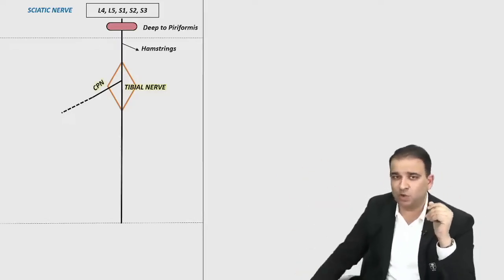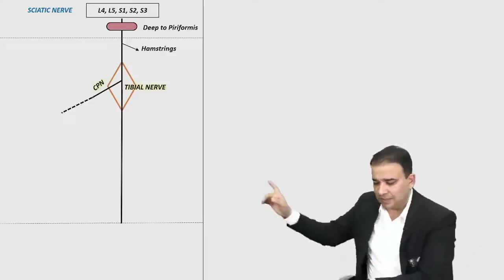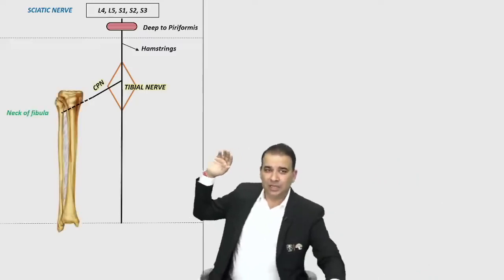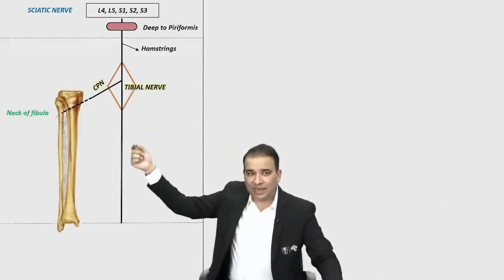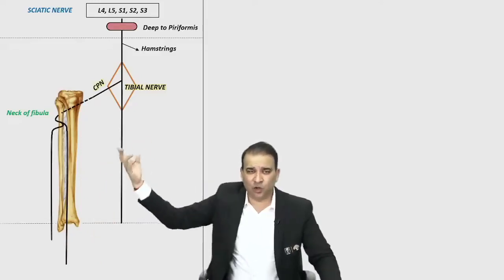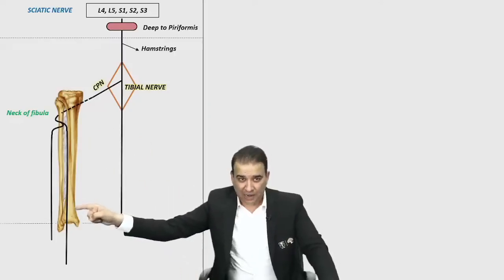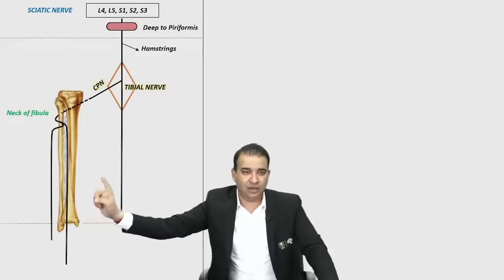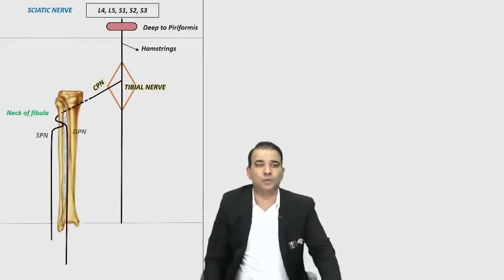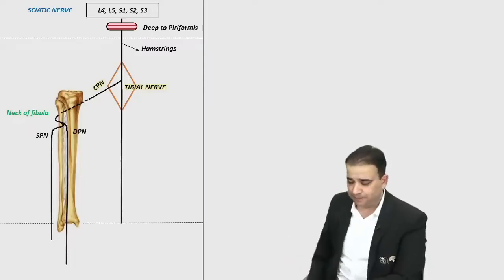The tibial nerve is the one which supplies the calf muscle, going posteriorly. The common peroneal nerve, as you can see in that image, goes toward the fibula. It winds around the neck of the fibula and then divides into two branches. That's the vulnerable site of injury also. We all know that in fibular neck fracture, the common peroneal nerve is injured here. Once the common peroneal nerve winds around the neck of the fibula, the nerve supplying the anterior compartment is the deep peroneal nerve, and the nerve supplying the lateral compartment is the superficial peroneal nerve. Look at the DPN and SPN.